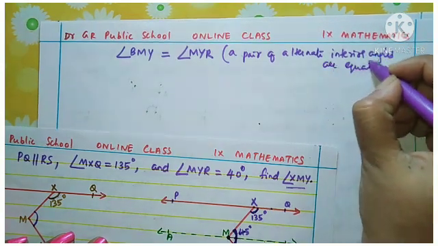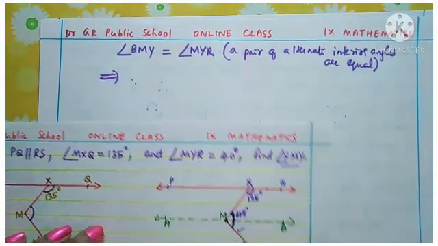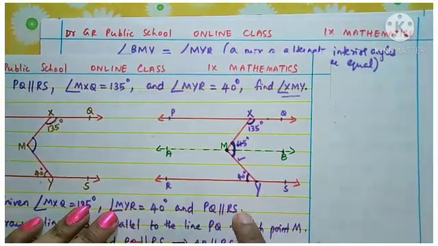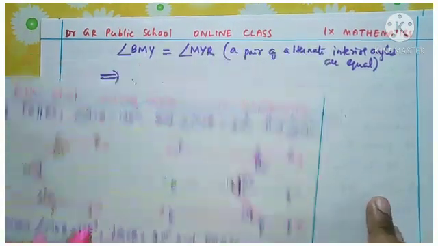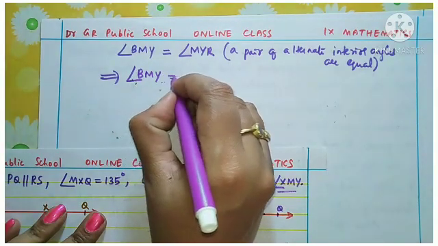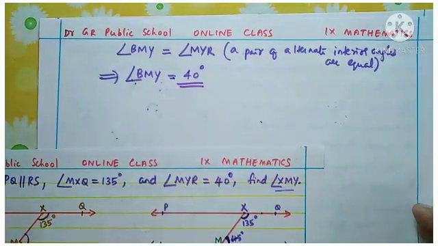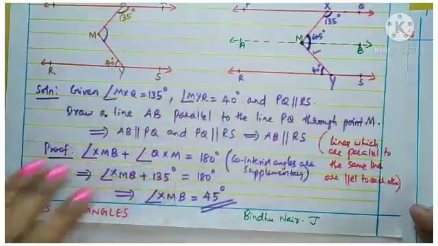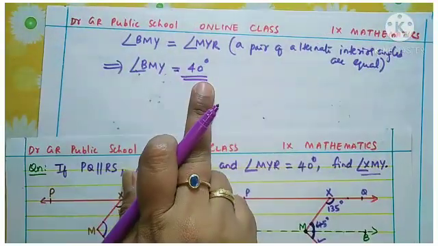Okay, so you know from the question itself what is the value of angle MYR? Yes, very good. It is 40 degrees. So this implies angle BMY equals 40 degrees. Understood? So the first answer we got was XMB 45 degrees. Now you got BMY 40 degrees.